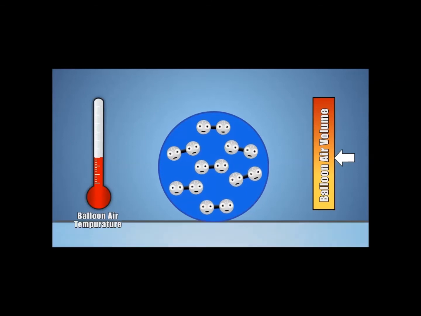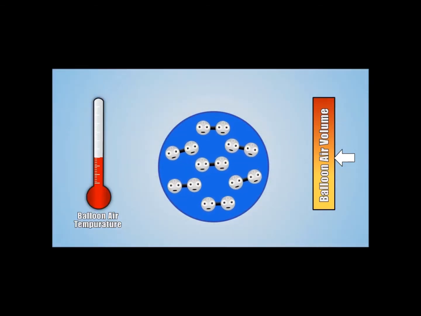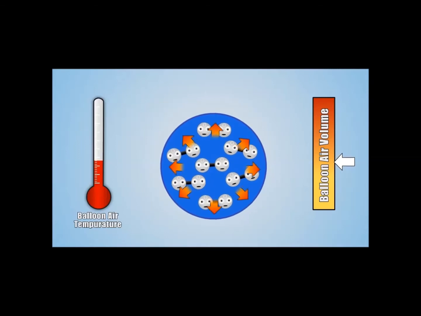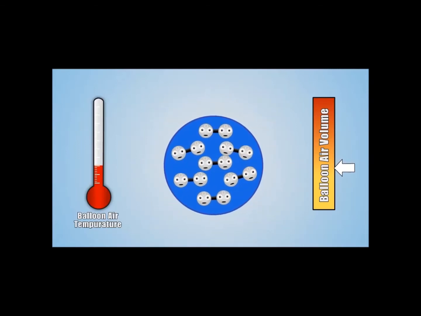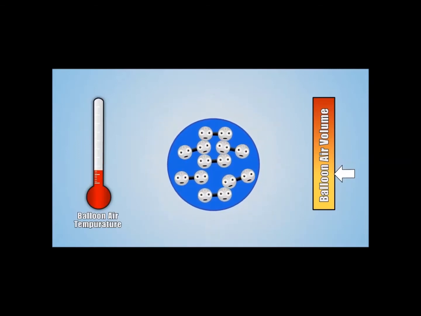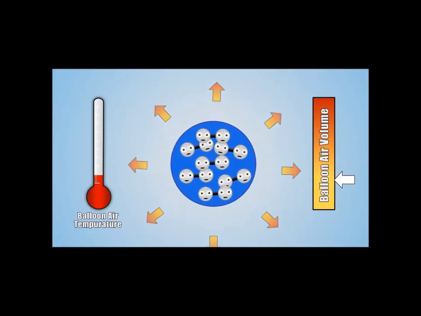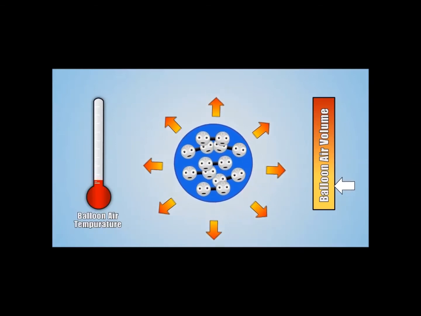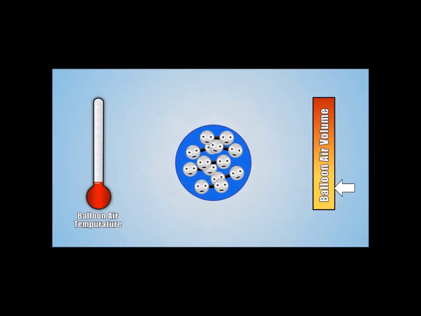In the second portion of our experiment, we place our balloon in a freezer, which causes a transfer of energy in the form of heat from the warmer air molecules inside our balloon into the cold freezer. As the energy is removed from our air molecules, they slow down, drop in temperature, and get closer and closer together, decreasing the volume of space they take up. The colder the air molecules get, the closer together they will be.